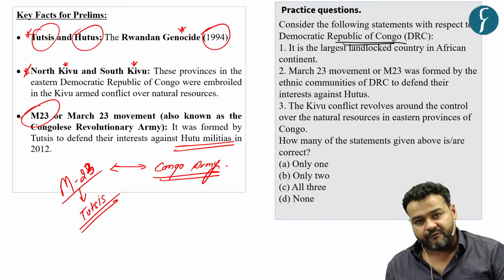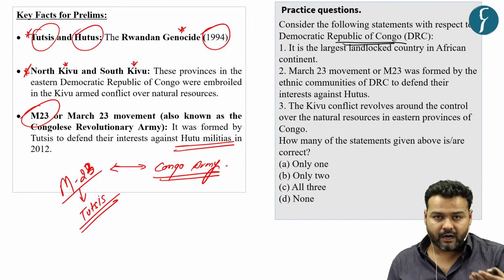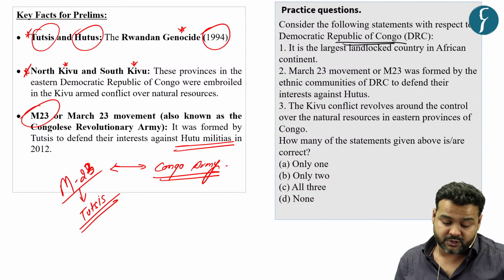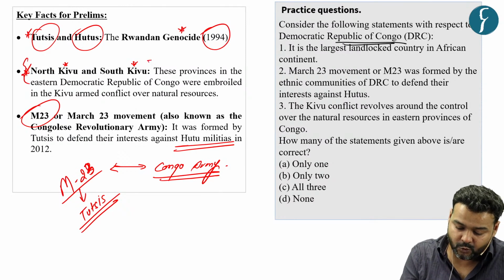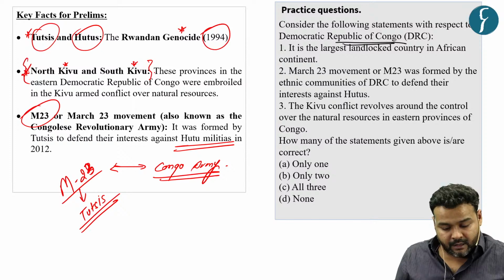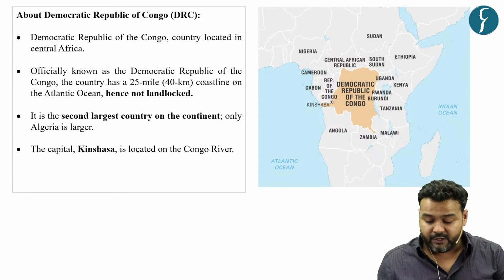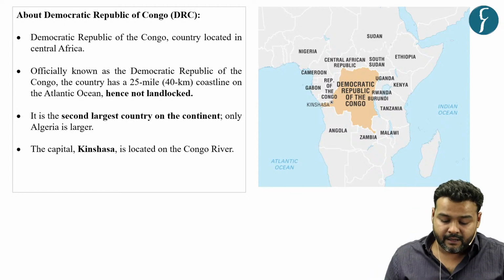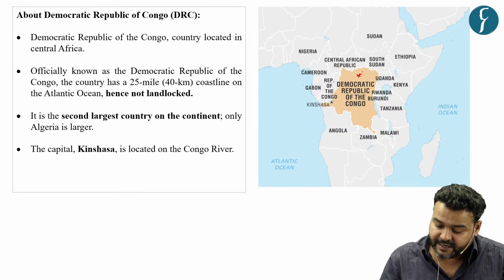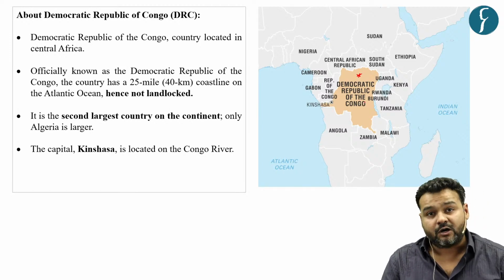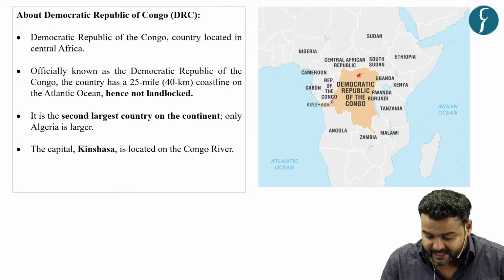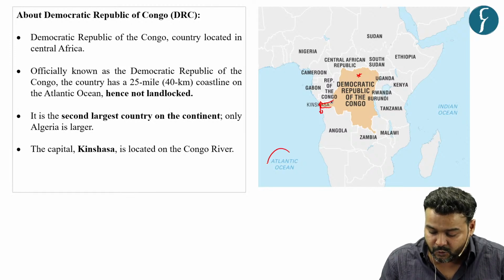Now these two are fighting, and this fight is mainly for the control of this resource-rich region of North Kivu and South Kivu. Now let us quickly look at the geographical location of DRC. Here you can see in this map, this country is located in Central Africa, and it is not landlocked, because if you see this part, this 40-kilometer coastline opens up to the Atlantic Ocean.